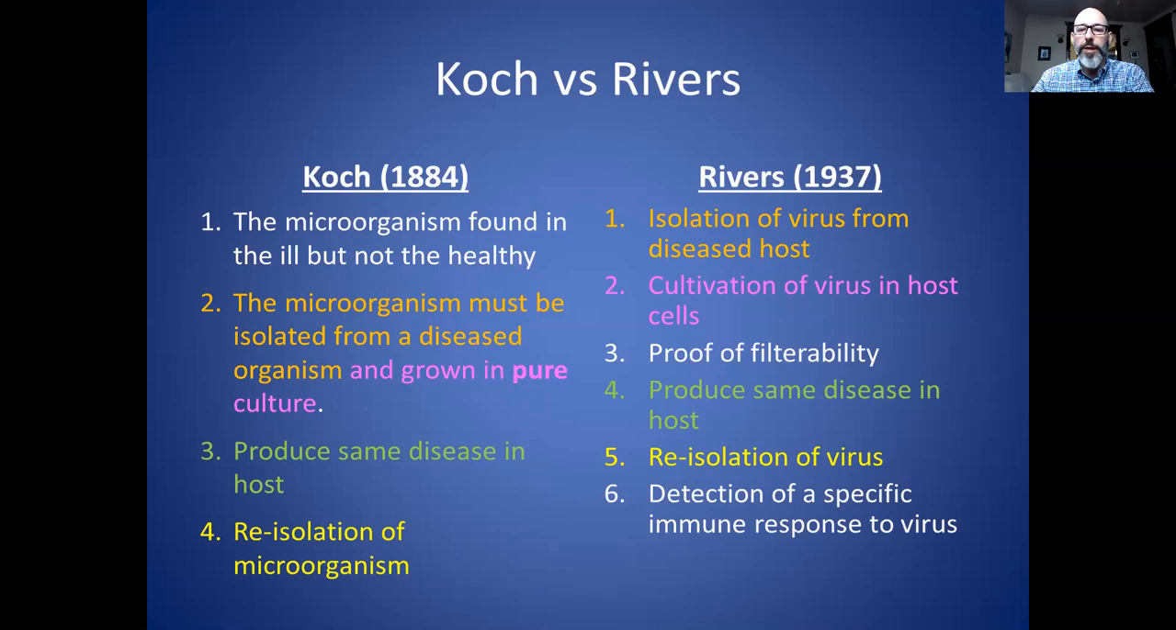But with a virus, since they can't reproduce and they're not alive, you can't grow them in a pure culture of just virus particles. So you need to have host cells. So that would be cells basically from the person who is ill or the source of the virus in the first place. Now, there's the third criterion of Rivers, which is not in Koch's postulates, which is proof of filterability.